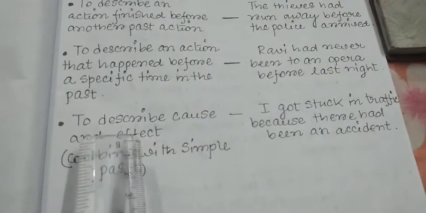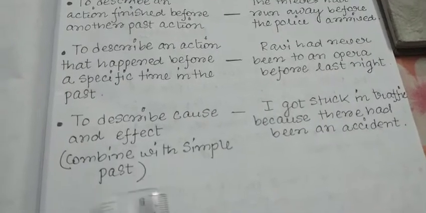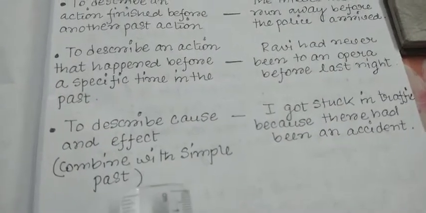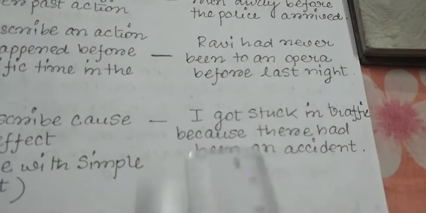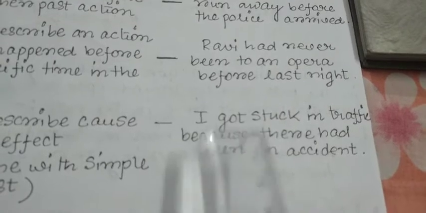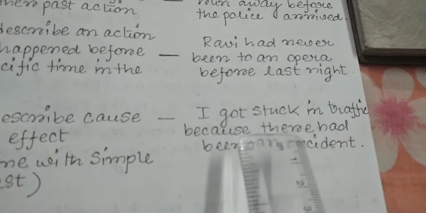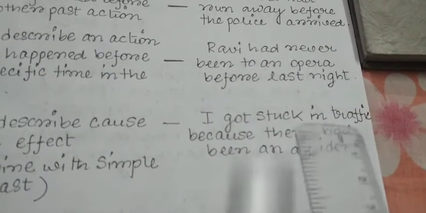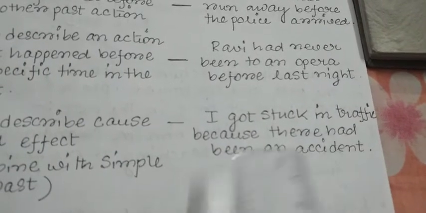Next, it describes cause and effect. Now here in this case, it is combined with the simple past tense. As you can see in the example, I got stuck in traffic because there had been an accident. First of all, I got stuck. Here, got is in simple past tense. Now if I ask why did I get stuck in traffic, then I will get the answer that I got stuck in traffic because there had been an accident.